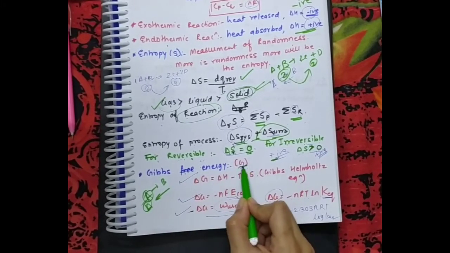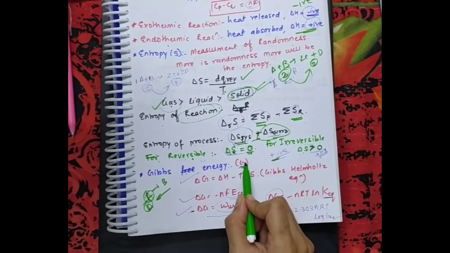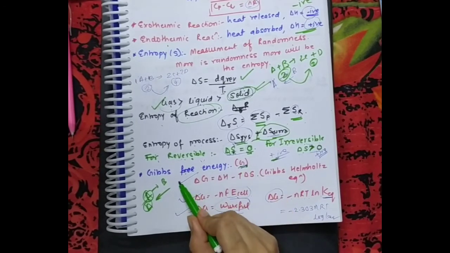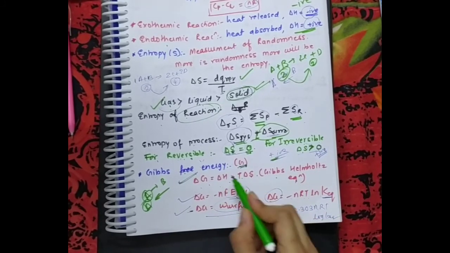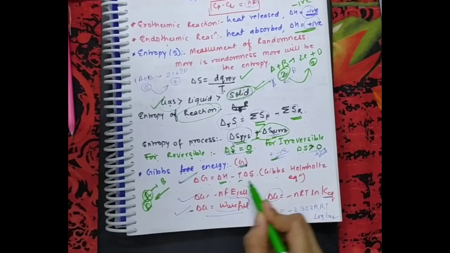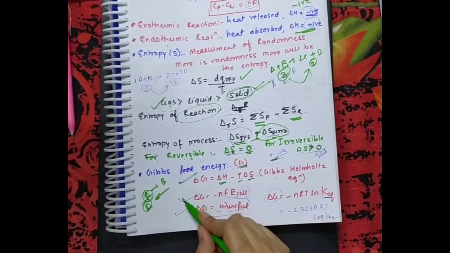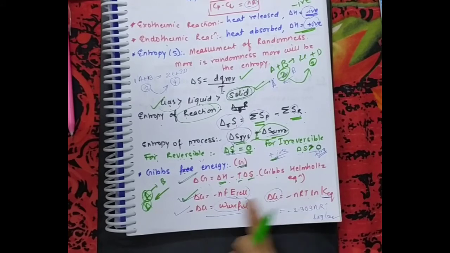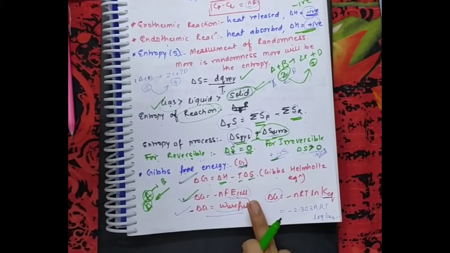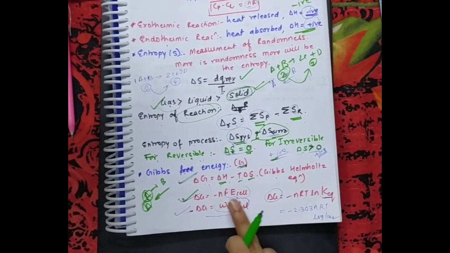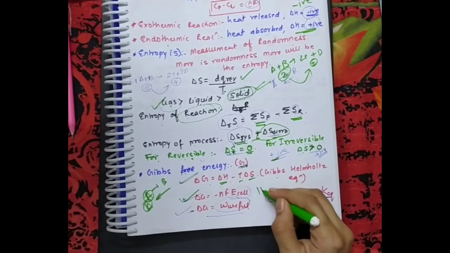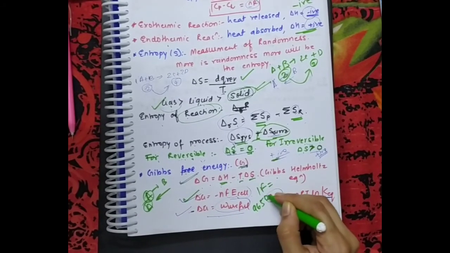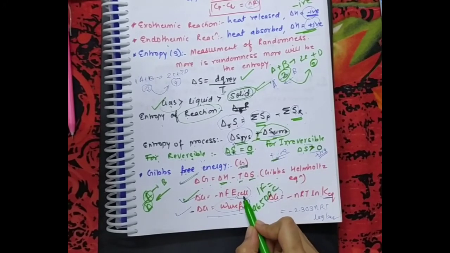Gibbs energy is denoted by capital G. It is also a state function which depends only on the initial and final state. The formula of Gibbs energy is given by the Gibbs-Helmholtz equation, which is delta G equals delta H minus T delta S. Delta H is enthalpy, T is temperature, S is entropy. Another formula of delta G, which gives a relationship between Gibbs free energy and EMF of a cell, is minus nFE. n is the number of electrons exchanged during the electrochemical reaction. F is the Faraday constant. 1 Faraday is what? 96500 coulomb. And E is the EMF of the cell.